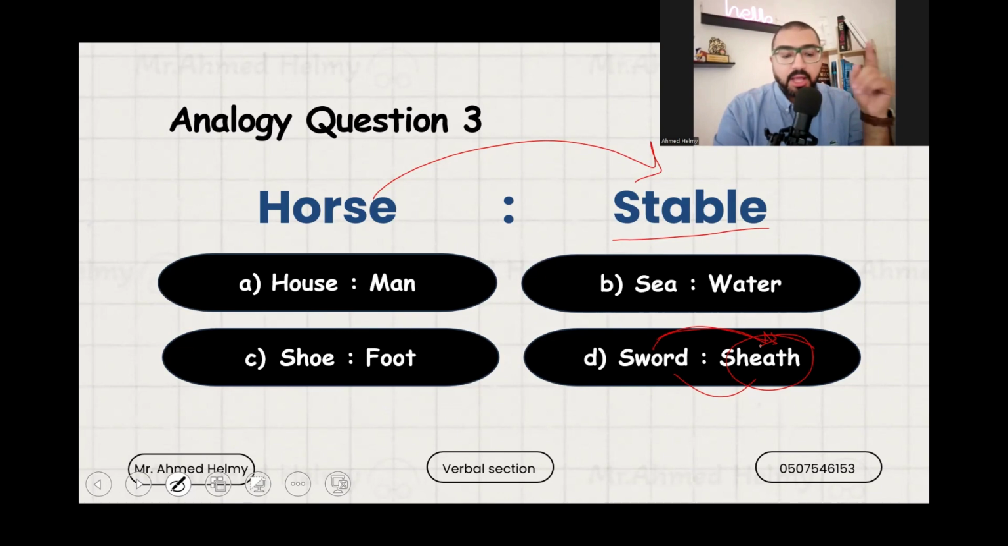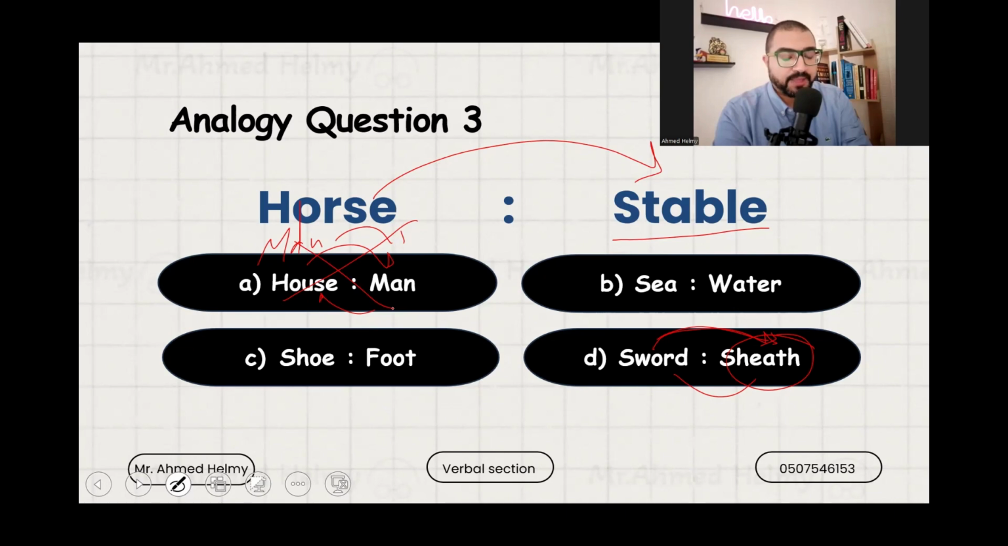Okay. If we take choice A, house and man. A man stays in the house. So even if your way of thinking is correct, we are supposed to be flipping those. It's supposed to be man first, then house. So this one is wrong.